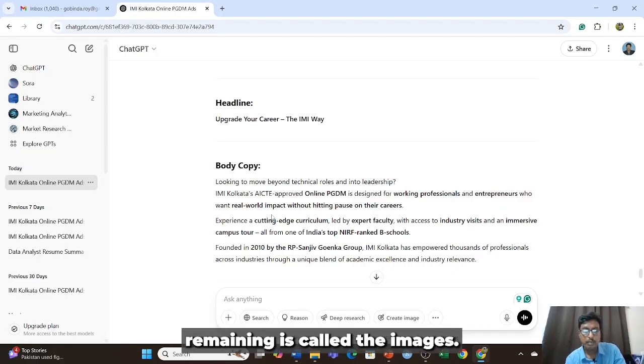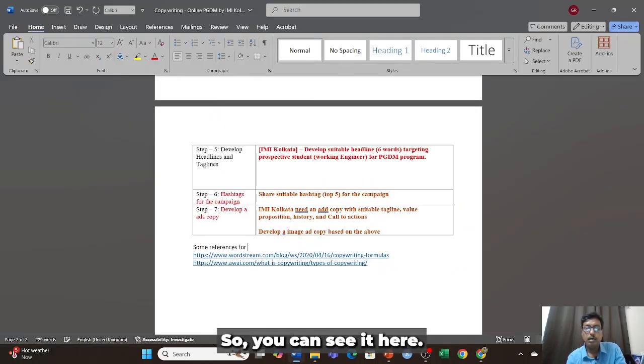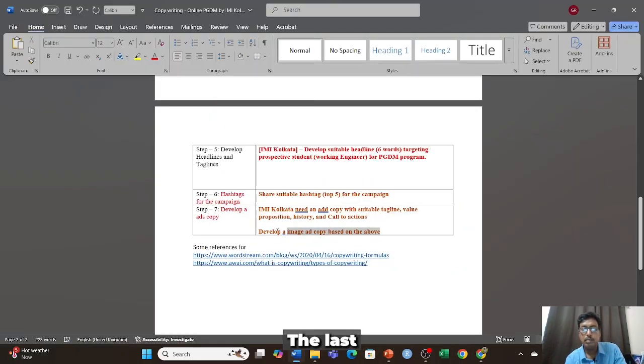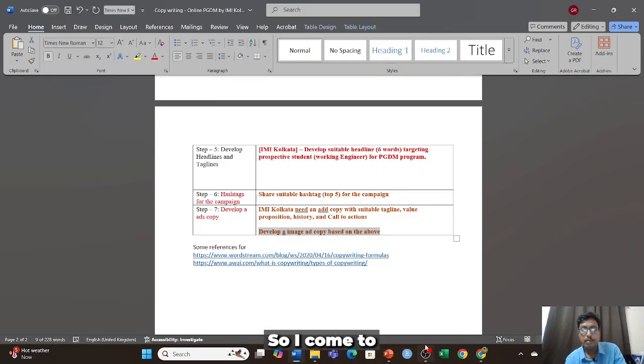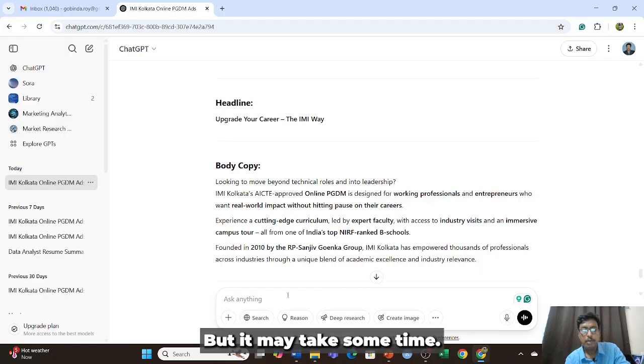The last thing remaining is the images, but again images take time. So let me check this with the images. You can see here the last prompt I put in. It may take some time, right?